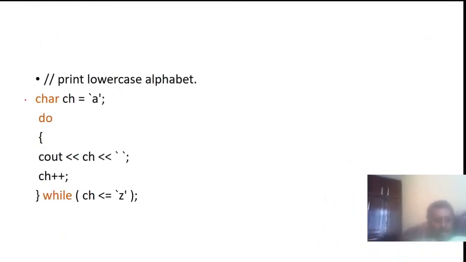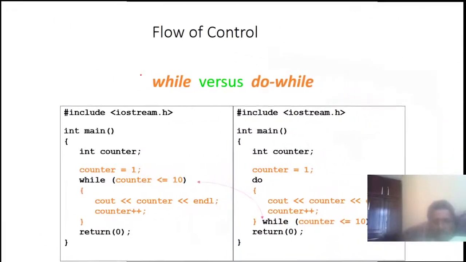Print the lowercase alphabet: char ch equals a, do, cout ch, ch plus plus, while ch is less than or equal to z, continue this. Otherwise, if it differs from this, stop or terminate the execution.